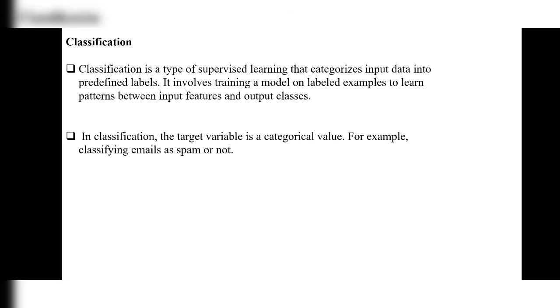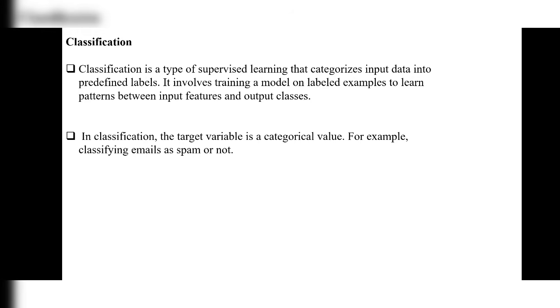Okay, classification. We have learnt about regression and now we are learning about classification. What is classification? Classification is a type of supervised learning that categorizes input data into predefined labels. It converts the data into predefined labels, that means already happened issues.